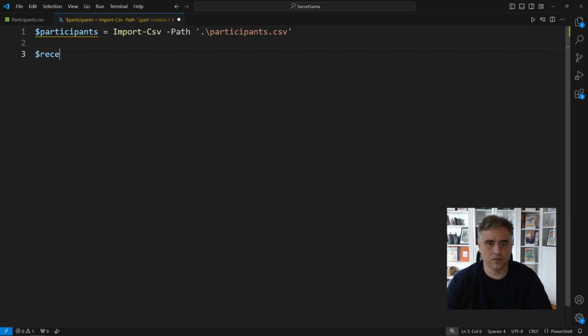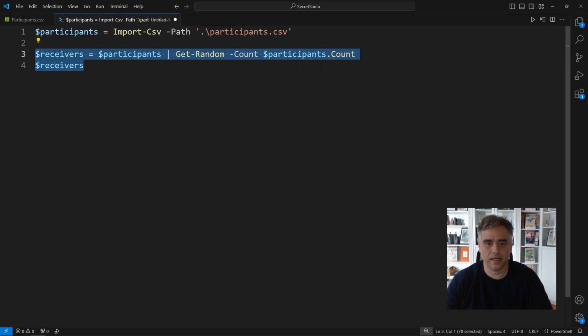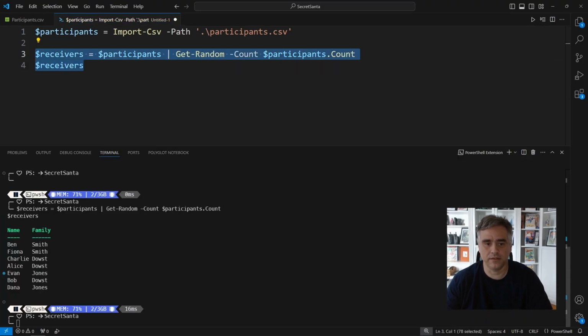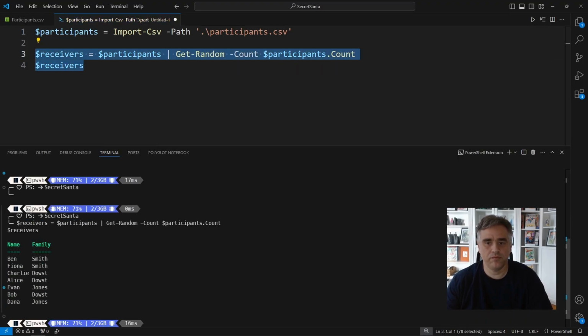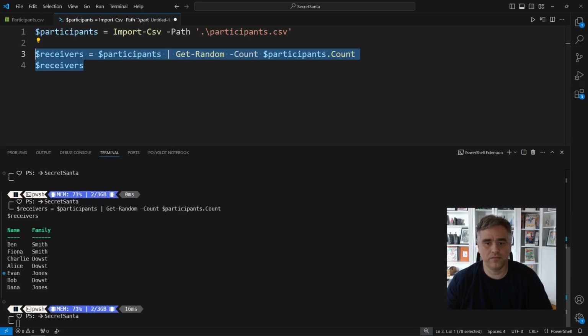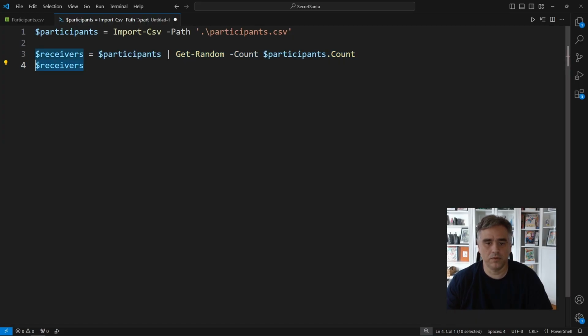So the first, most obvious idea for Secret Santa is take a list of people, shuffle it, and line it up against the original list. That's what this line does. We take participants, pipe them into Get-Random with the count equal to the number of participants, and that gives us a random permutation of the same people. I'm calling that receivers. And if we print it out, we see the same folks as before, just in a different order. Like when you shuffle a playlist, only this time it's your family members.